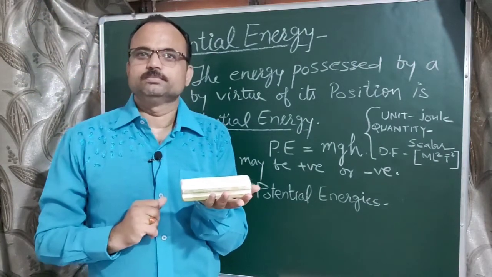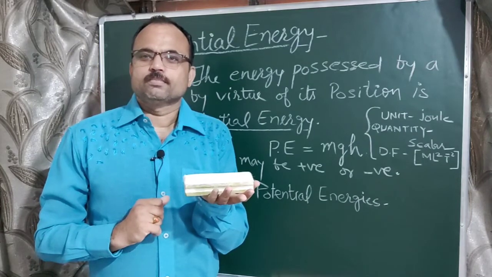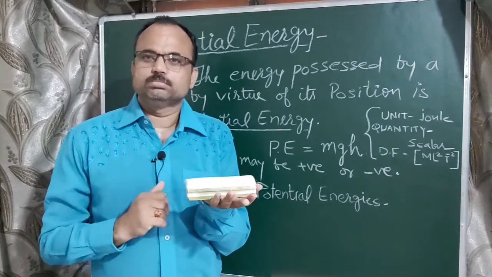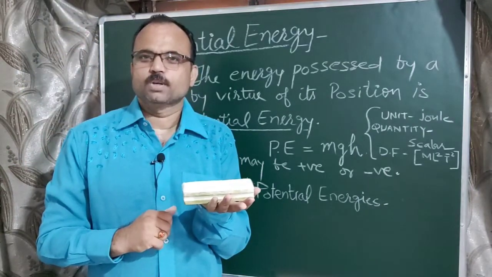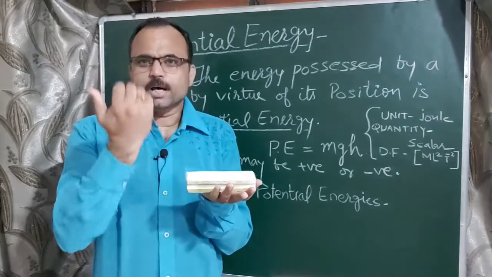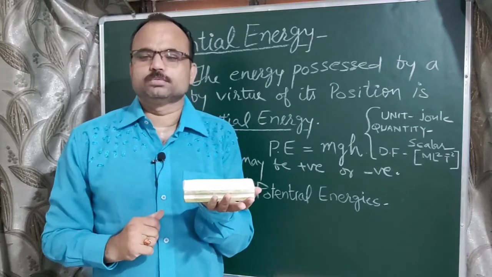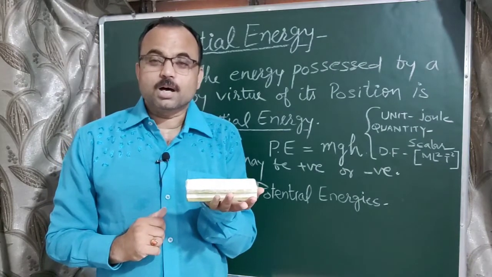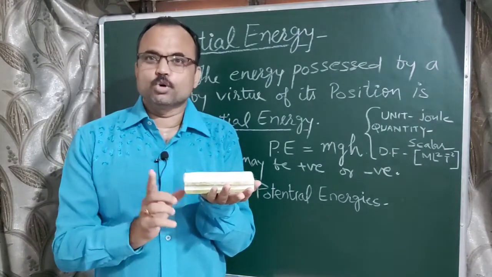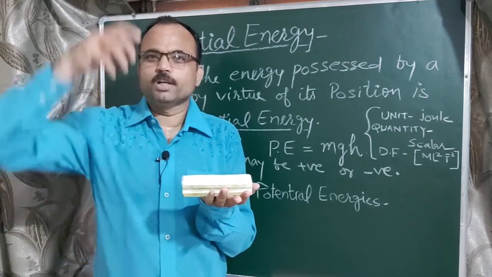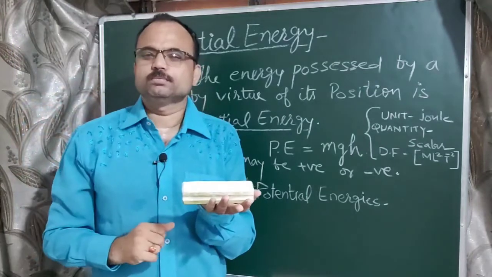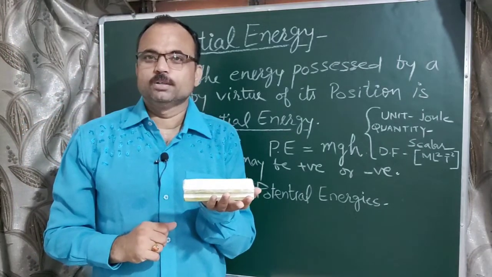One question: what do we do in lifting a body? This body comes down due to gravitational force, because earth exerts a force over this body in downward direction. So when we release, this body comes down.